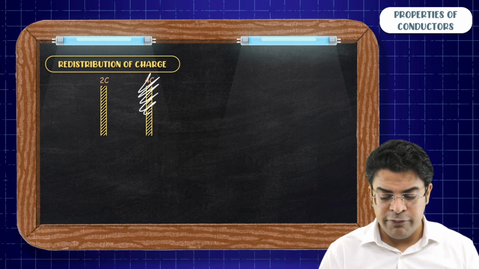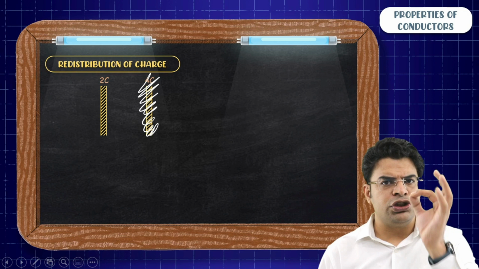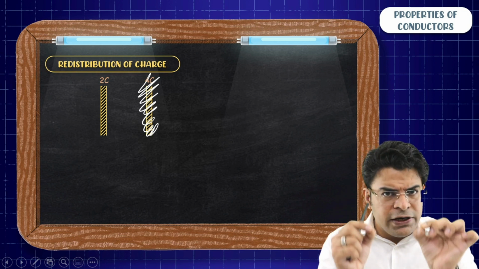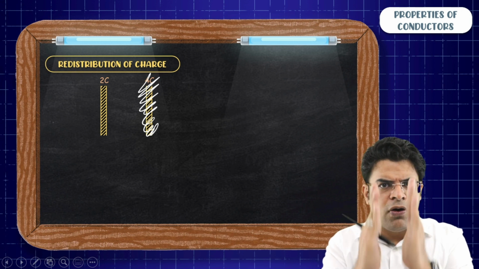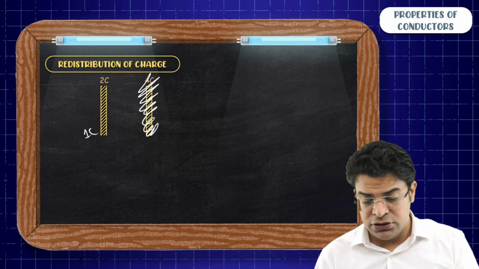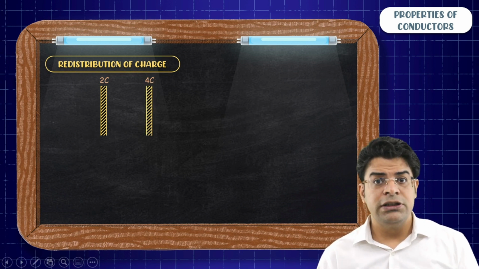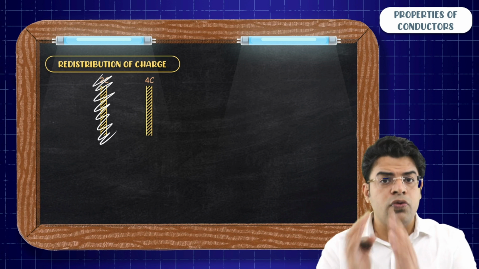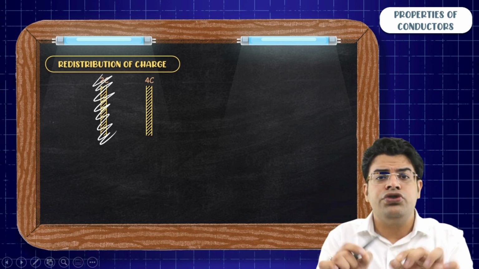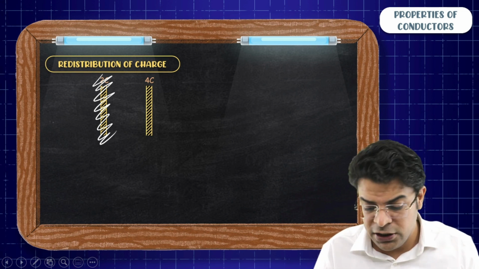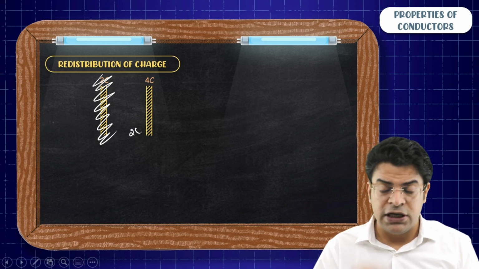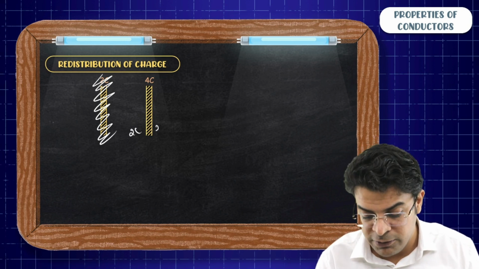If there would have been only a single plate of charge 2 coulomb, then I would have said the charge of 2 coulomb would have equally distributed on the two surfaces of this conducting plate. So the charge on the left surface will be 1 coulomb and the charge on the right surface will be 1 coulomb. Similarly, if there is only the 4 coulomb plate present, then the charge would have evenly distributed on the two surfaces of this 4 coulomb plate. So the charge on the left surface of this 4 coulomb plate will be 2 coulomb and the charge on the right surface of this 4 coulomb plate will be 2 coulomb.